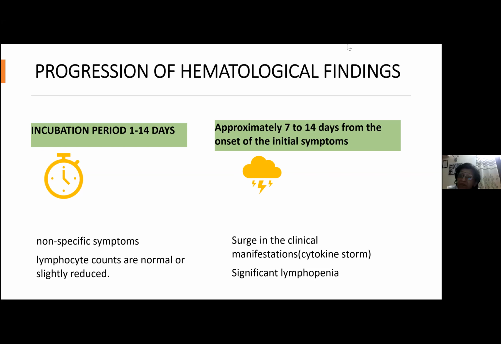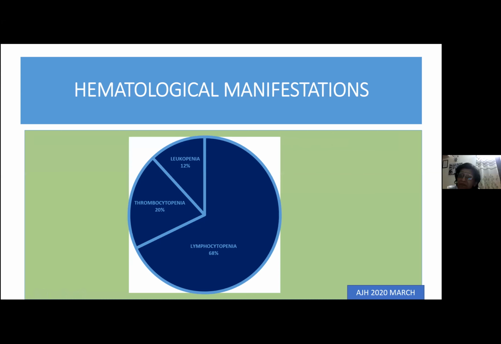So now, let's see exactly what is the predominant finding. There was a very beautiful article published in the American Journal of Hematology 2020 in the March issue, which studied approximately 296 patients. In this study, lymphocytopenia was a predominant finding in 68% of the cases, closely followed by thrombocytopenia, seen in 22% of the cases, followed by leukopenia, seen in 12% of the cases. So lymphocytopenia was a very predominant finding in this group of patients.